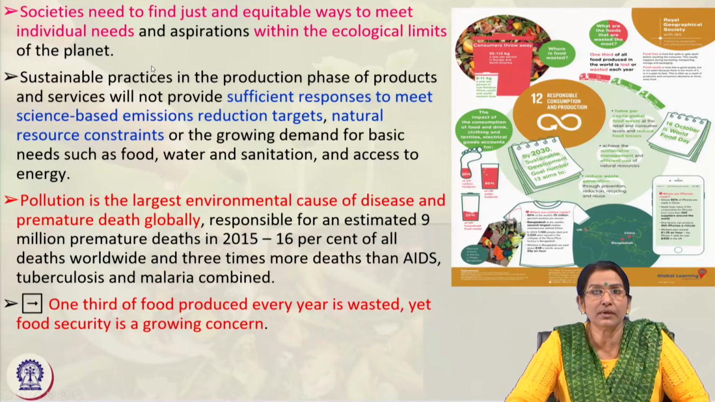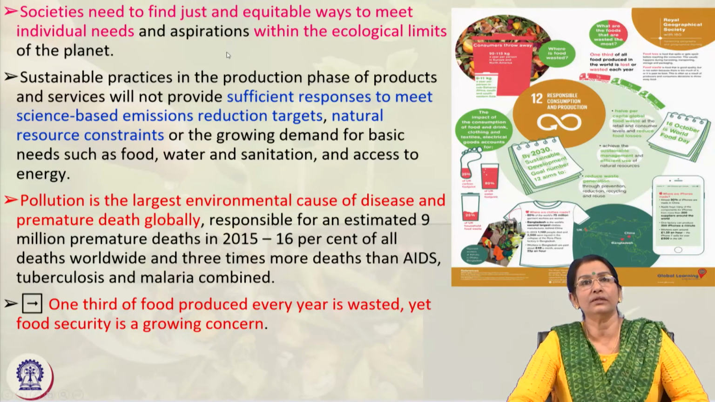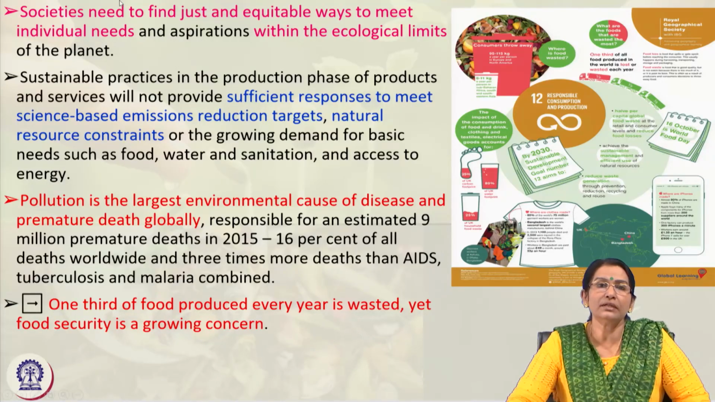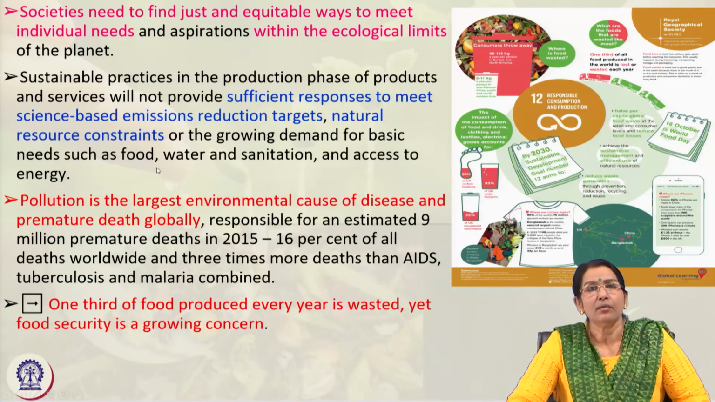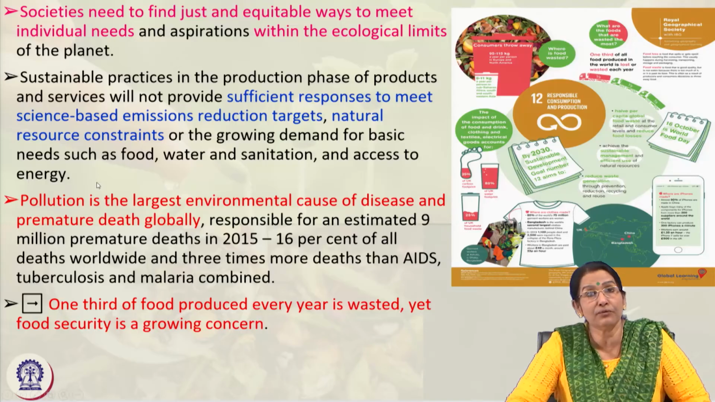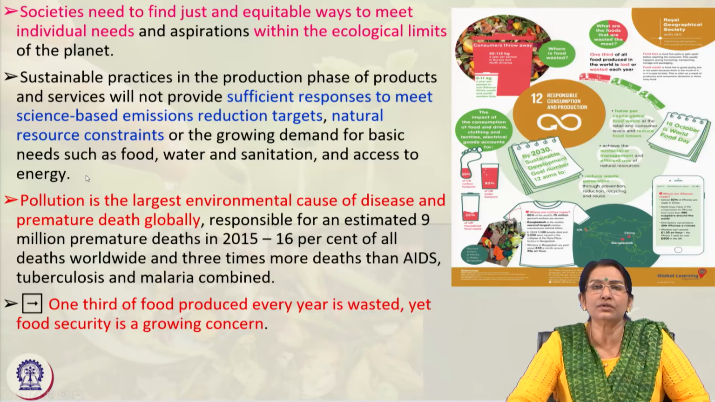So, societies need to find just and equitable ways to meet individual needs within the ecological limits of the planet. For example, in our society socioeconomic status is there, but all of us should adopt a habit that even though we are very rich, even though we are affluent, even though we can afford it, why should we waste our food products, why should we waste in shopping behavior, why should we waste in purchasing unnecessary things, not only technological gadgets, but also clothes, etc. Rather we should distribute it.